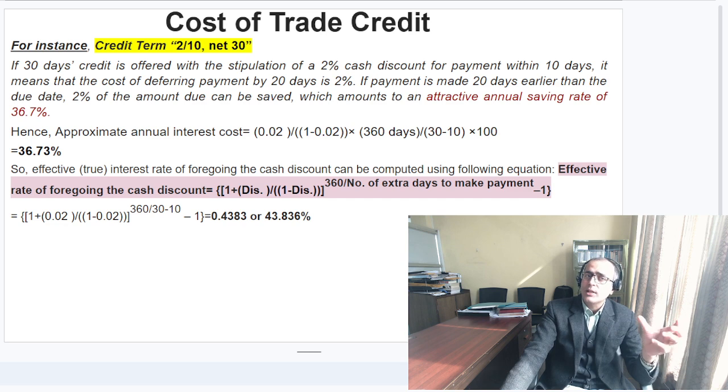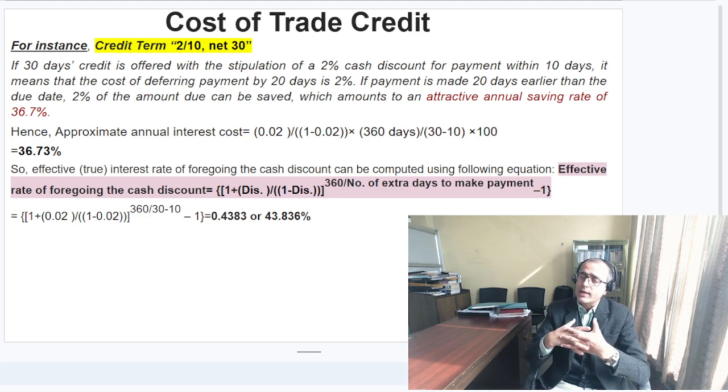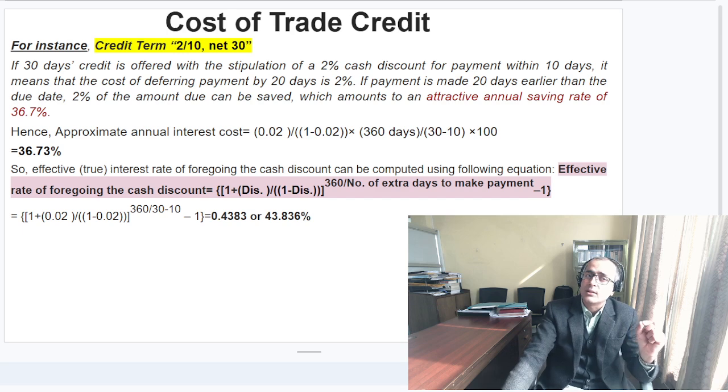This is the spontaneous source of finance. For example, if the credit term is 2/10 net 30, that is, if the customer pays within 10 days, they could enjoy a 2% cash discount. But if they pay beyond that period, they will not receive any cash discount. Basically, here the seller provides the cash discount to induce early payment. But remember, when the customer receives this discount, that is a great opportunity for them. But at the same time, that is a cost to the supplier or the seller.